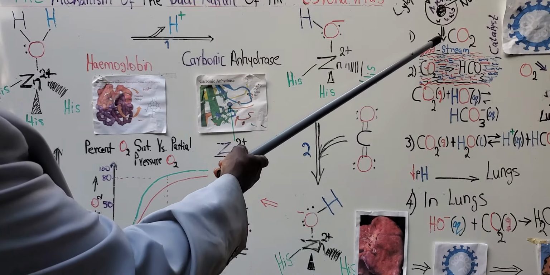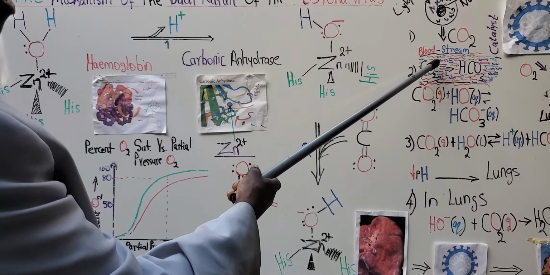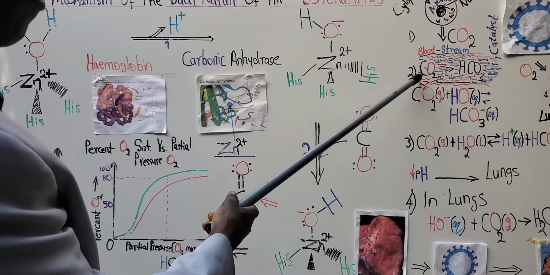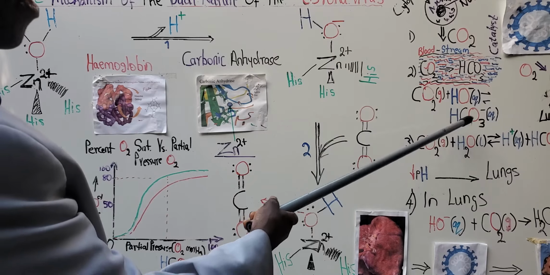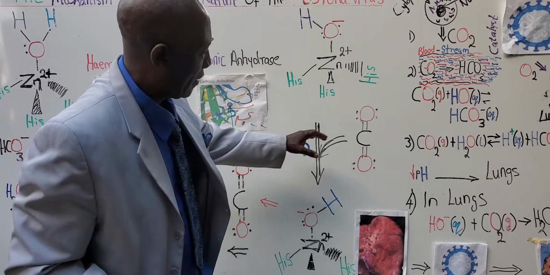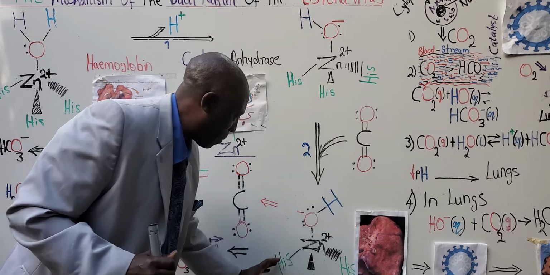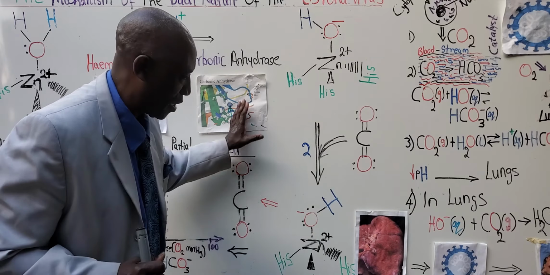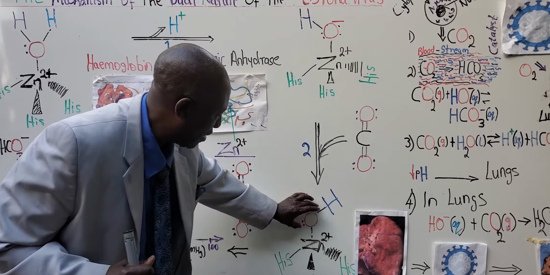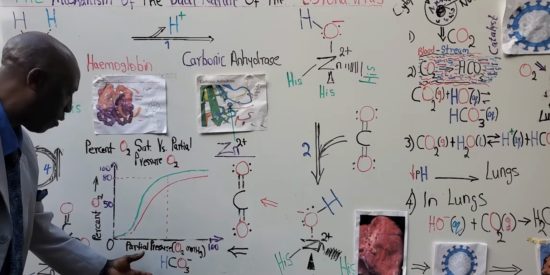In the tissues, carbon dioxide is produced from cell metabolism, but carbon dioxide is not soluble in water and must be converted to something that is soluble, called bicarbonate. It happens like this. Carbon dioxide binds to the active site of carbonic anhydrase, and the hydroxide reacts with carbon dioxide to produce bicarbonate, which is soluble in water.